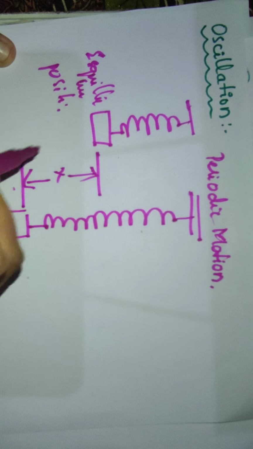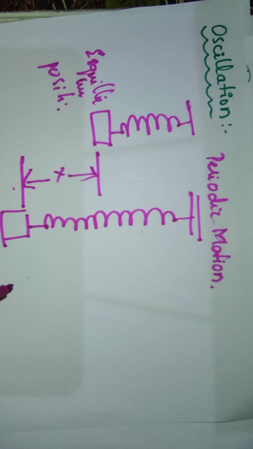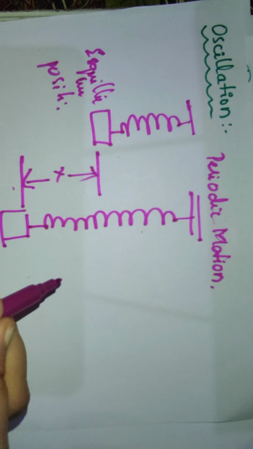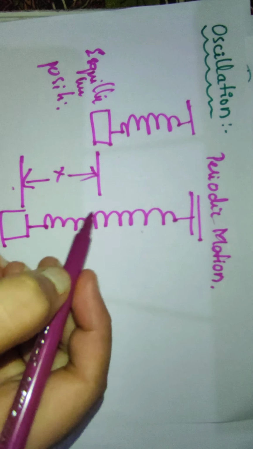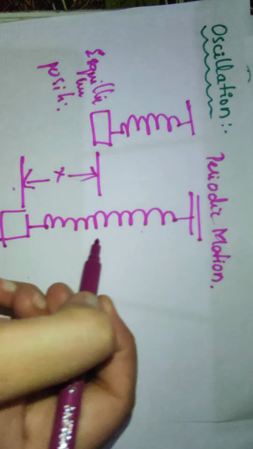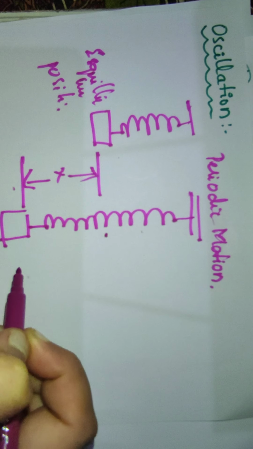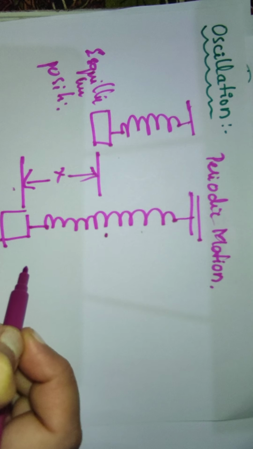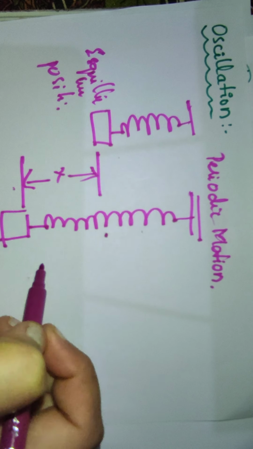Again it comes back to the original place; that is what we call oscillating, coming back to the original position. We call that oscillation. What does it mean?